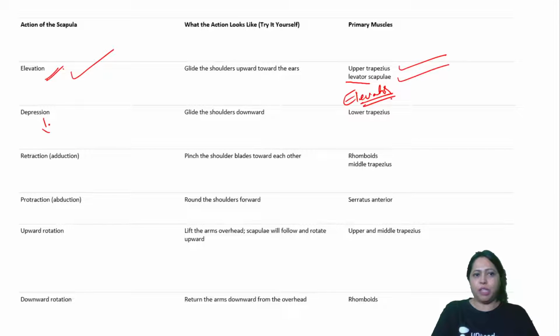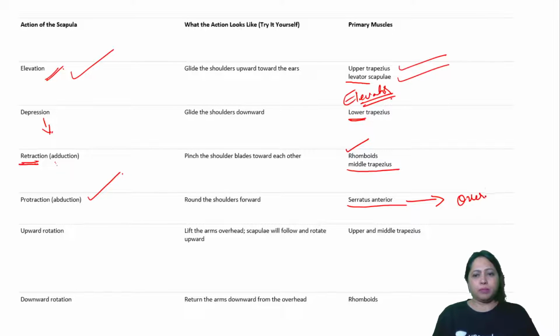The depression is bringing it downwards. That obviously will be lower fibers of trapezius. Then retraction, remember retraction is adduction. I told you it is the middle fibers of the trapezius along with the rhomboids. Then we have protraction that is done by serratus anterior. It is also called overhead abduction.